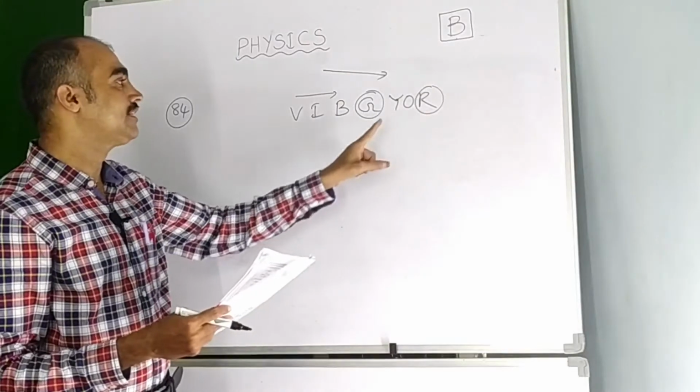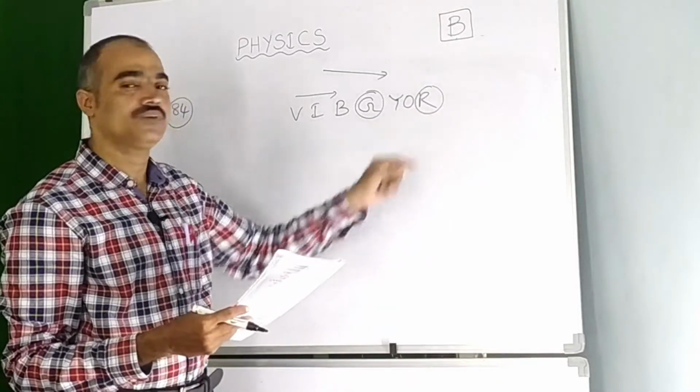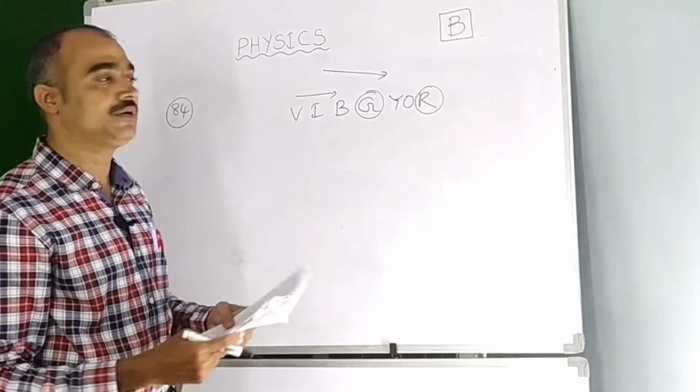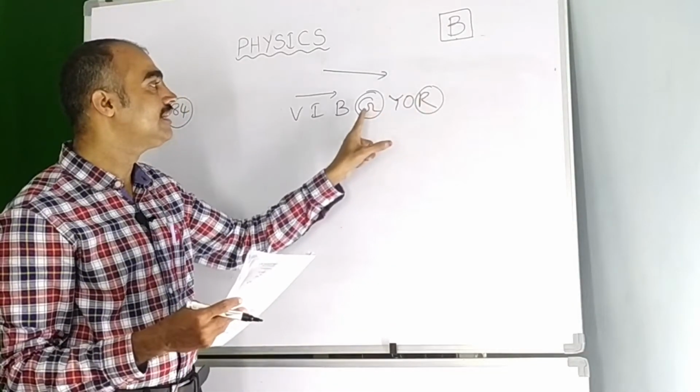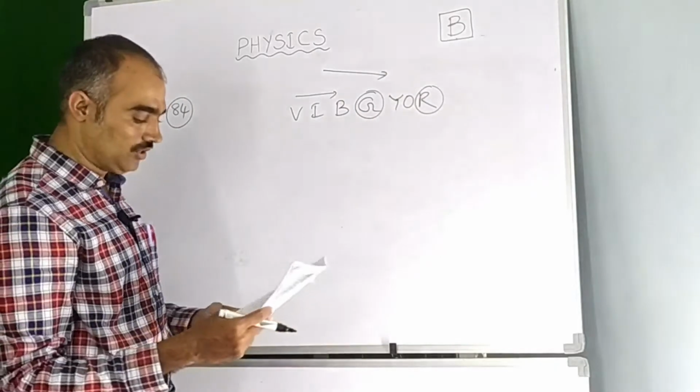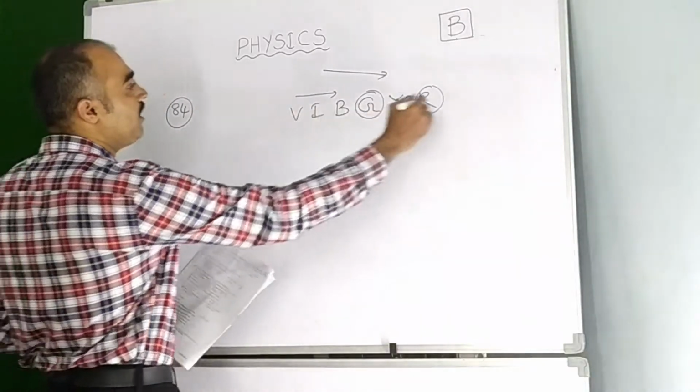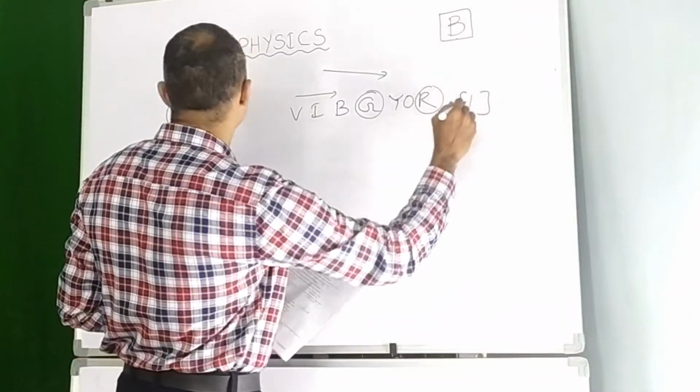That is the reason, as I told you already, that red light is used for signal lights or danger lights, because it has the least dispersion. It has the least dispersion, and definitely green has more dispersion. So according to the options here, option 1 is the right option for question 84.